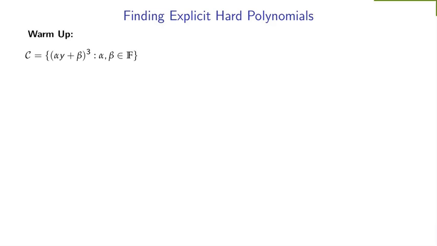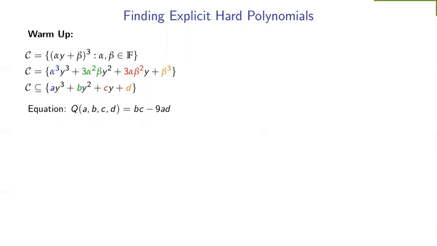Just expanding this operation will tell us that the coefficient vectors of all polynomials in our class C follow a certain pattern. They are all functions of alpha and beta. In fact, they satisfy a very easy equation that we have written by Q here, which is just BC minus 9AD.